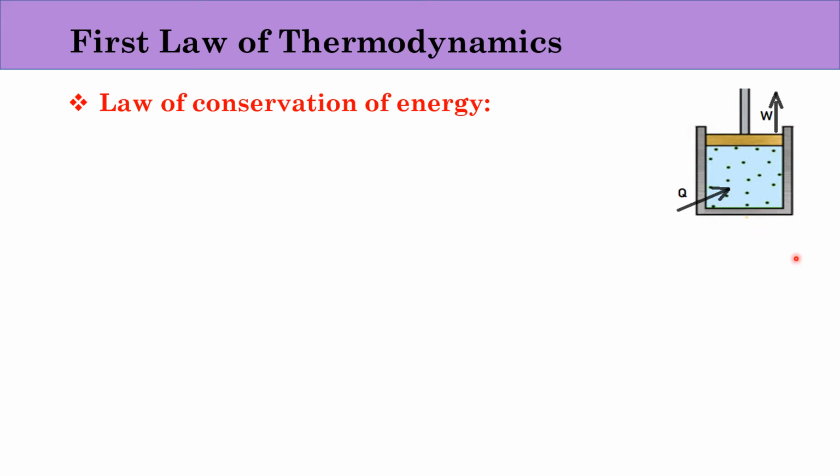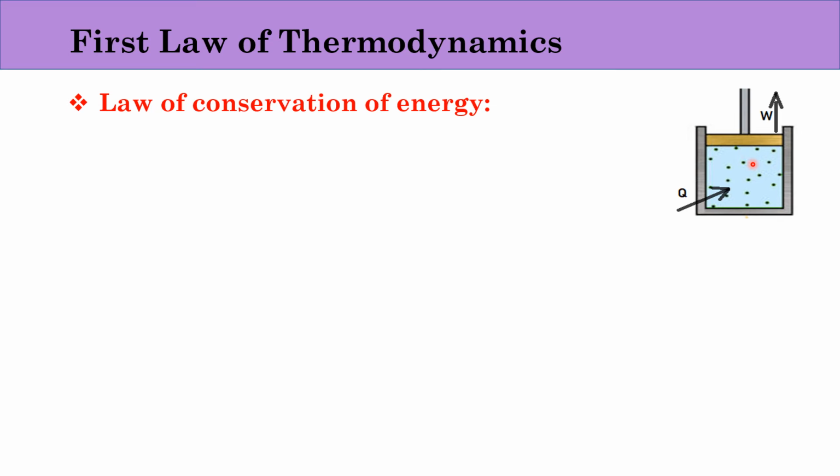Now for example, here we are considering a piston cylinder arrangement. This cylinder is containing some gas and when we apply heat to it, the molecules of the gas expand and tend to move the piston upwards. So as we apply heat, the piston will be moved upward. That means heat energy is converted into work. This process we can see in an IC engine also. In SI and CI engines, we undergo combustion because of which the piston moves and we get mechanical work output. So there are so many applications of this first law of thermodynamics.